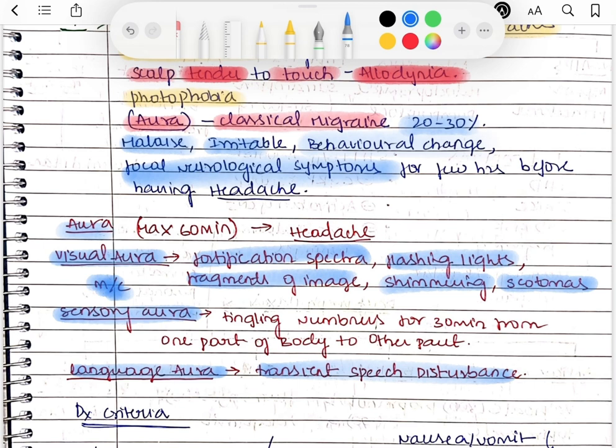In the sensory aura, the patient will be feeling tingling and numbness in one part of the body, and then he feels like it is moving to another part of the body. So tingling and numbness for 30 minutes in one part of the body, and then it moves to another part of the body. Maximum it lasts for about 60 minutes, and then later it is followed by headache in case of classical migraine, which is seen in 20 to 30% of the population.